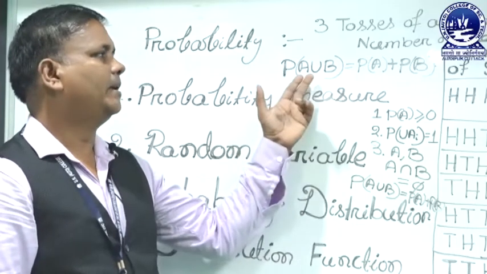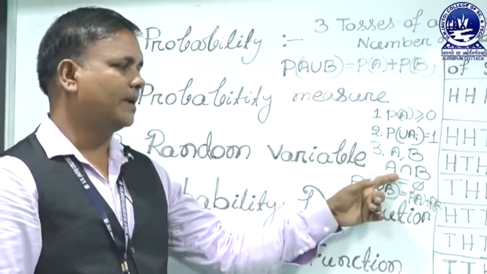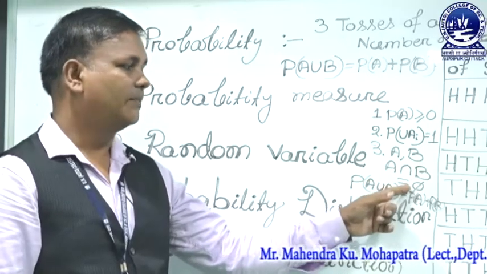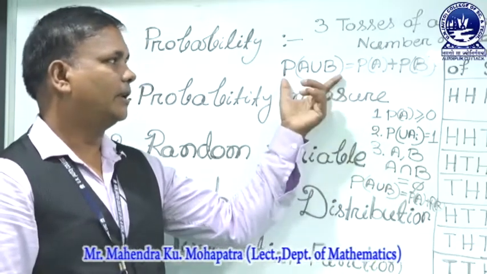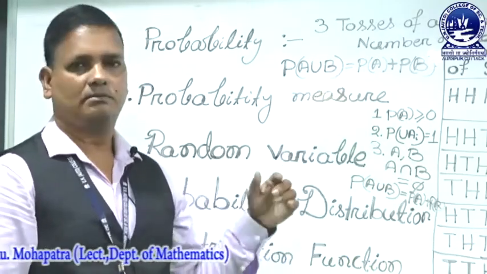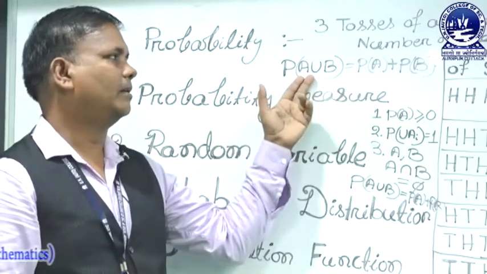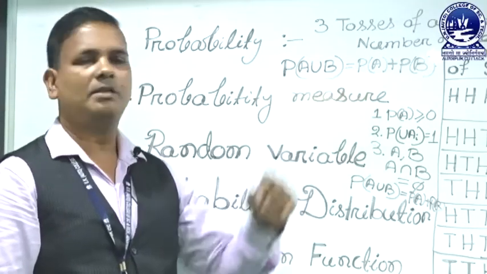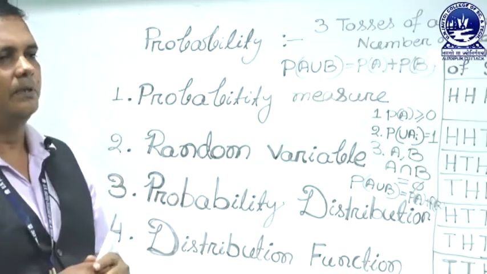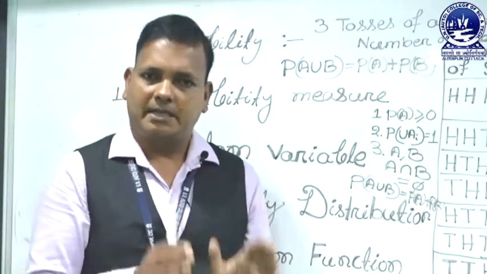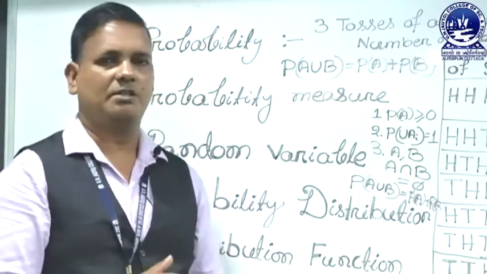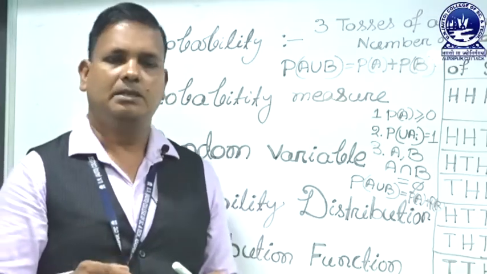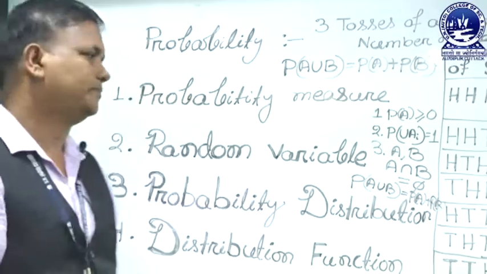And if A and B are two mutually exclusive events, meaning A intersection B is equal to phi, then the probability of A union B is equal to the probability of A plus the probability of B. If a probability satisfies these three conditions, we call it a probability measure.